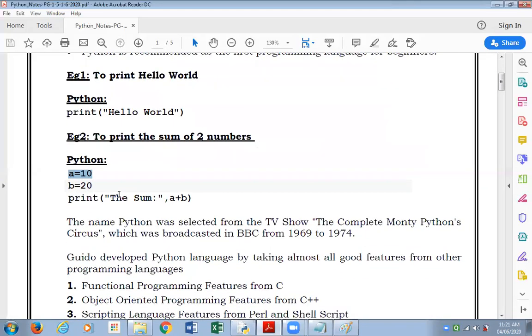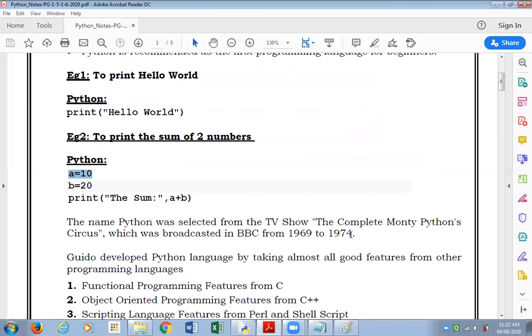The name Python was selected from the TV show Monty Python's Flying Circus. This was a very popular television show which used to be broadcast on the BBC from 1969 to 1974.